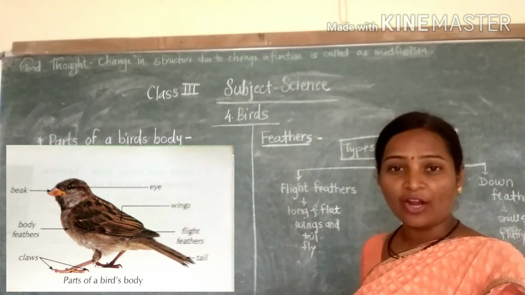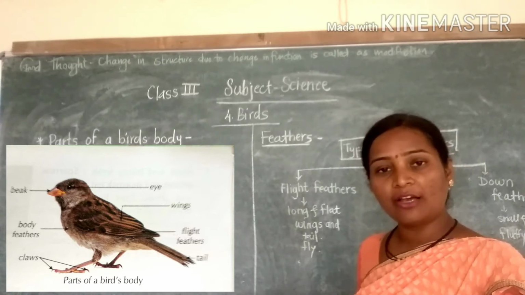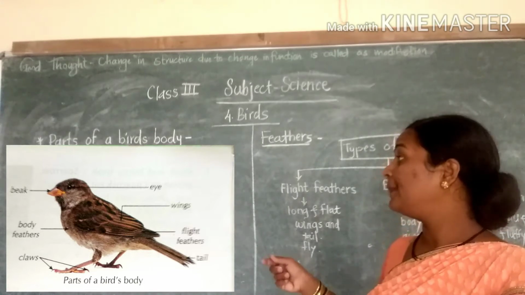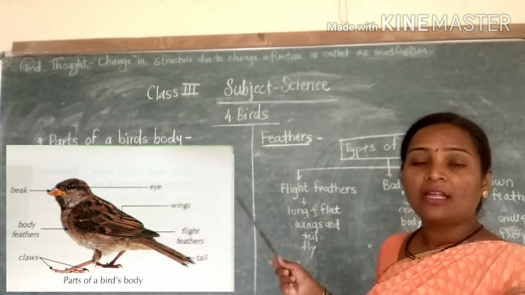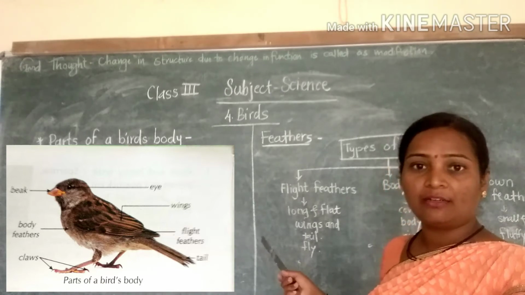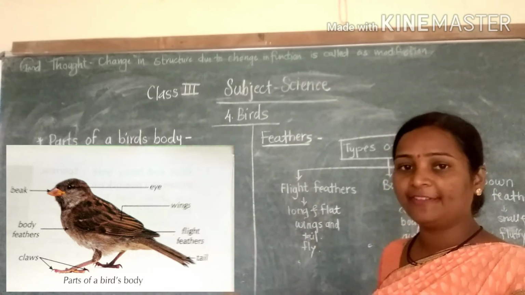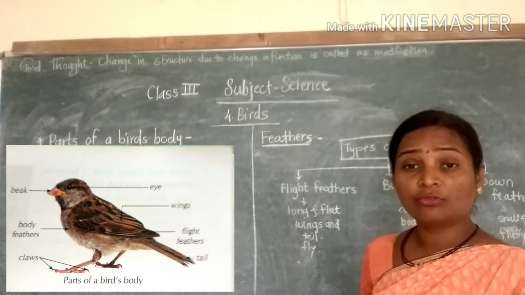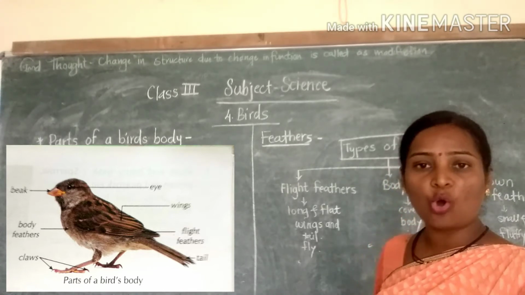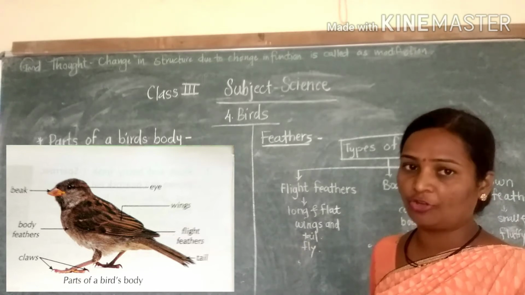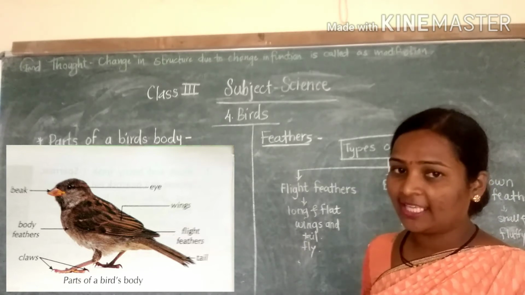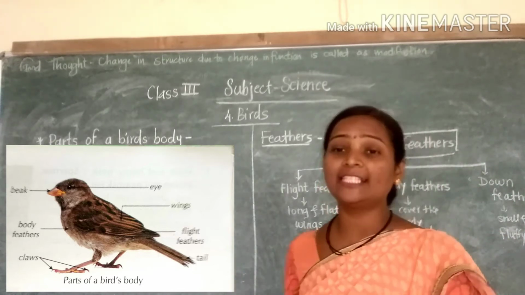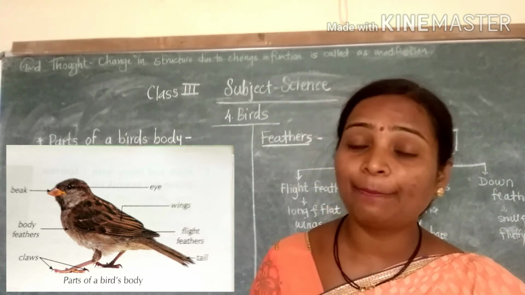Have you seen? In that, what you have observed: wings are there, claws are there, the beak is there, eyes, tail, feathers, body feathers, flight feathers, everything is shown in the picture. You have to recite all the names of the body parts of the bird. Now we have to see why the bird's body has these parts.